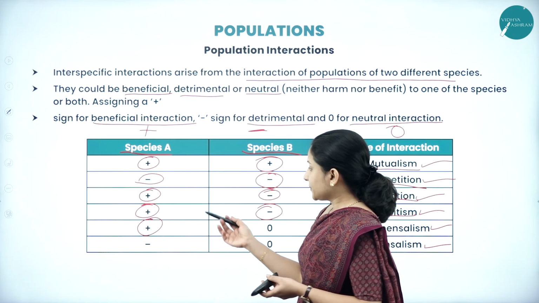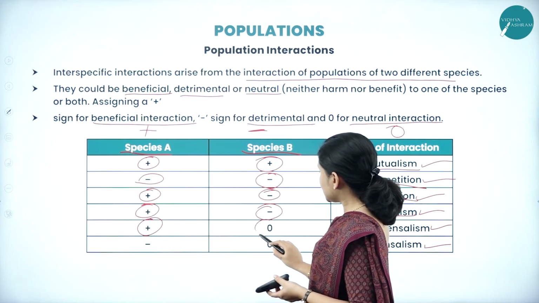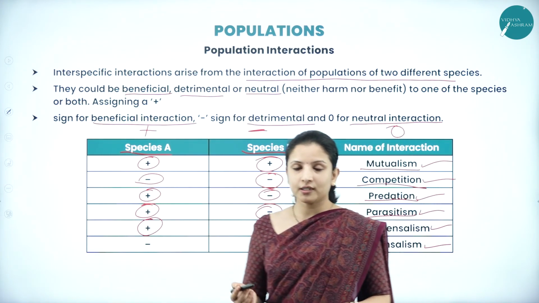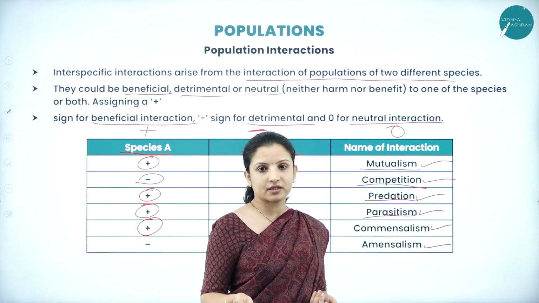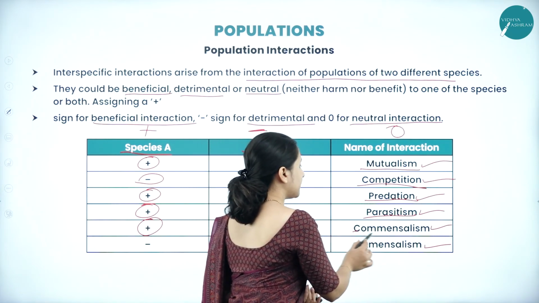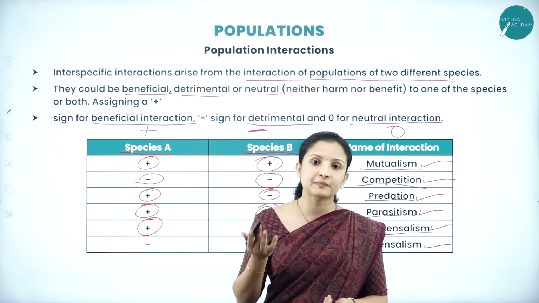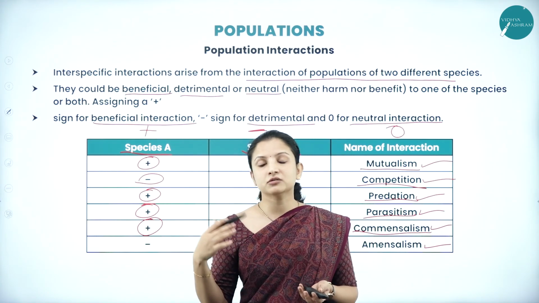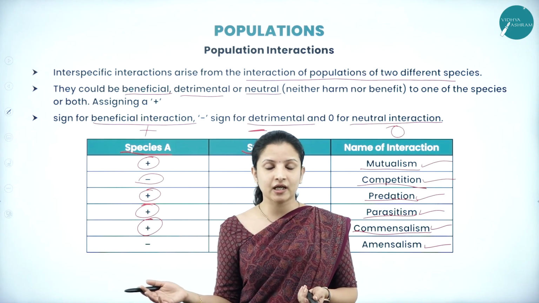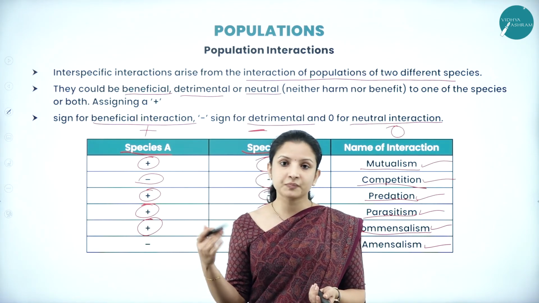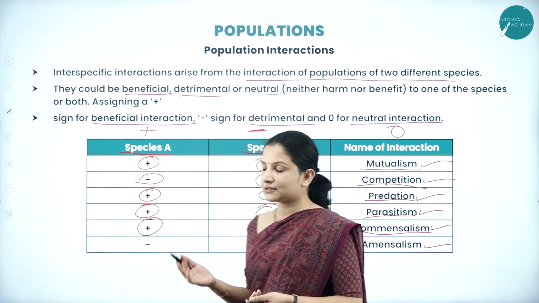Here, if species A is benefited and species B is neutral, that is, neither being benefited nor harmed, then it is called commensalism. Here, one species is getting the benefits from species B, but species B is not taking the benefits of species A, nor is it getting harmed by species A. It is called commensalism.